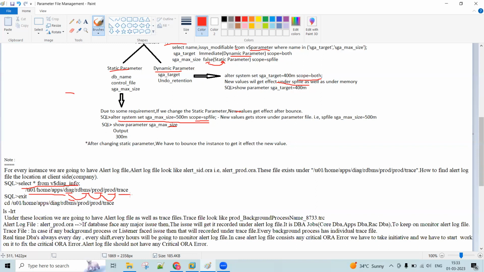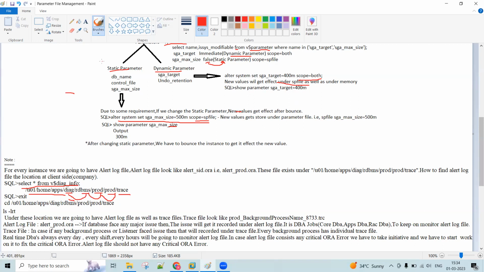So as a DBA in real time, what is your job? You have to keep monitoring the alert log file. Even as a senior DBA, even as a fresher, you can't ignore the monitoring of the alert log file. Every day, every time, even if you are very busy with other activities, you can't ignore it. That's the reason you should identify the location also.